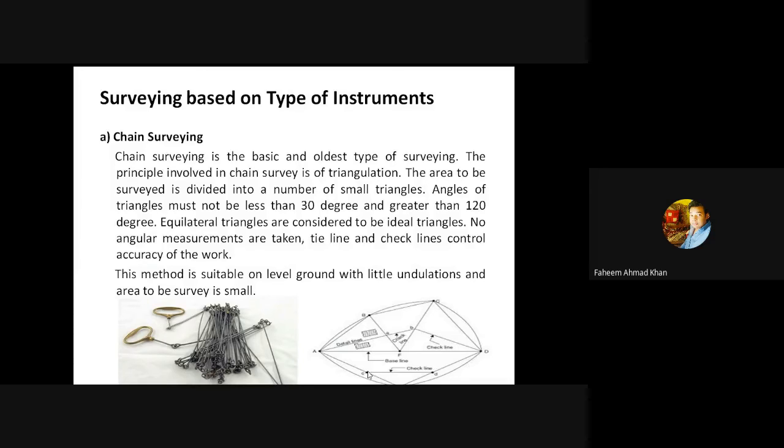Now, to check whether you are performing the survey right or not, is there any error or not, you always have check lines. You have a check line, you measure it with a tape, you see it on the survey line. If it is equal to the check line, you are performing your survey in a correct manner. But if the chain line and the line you measured on the ground is different in length, then there is some error.